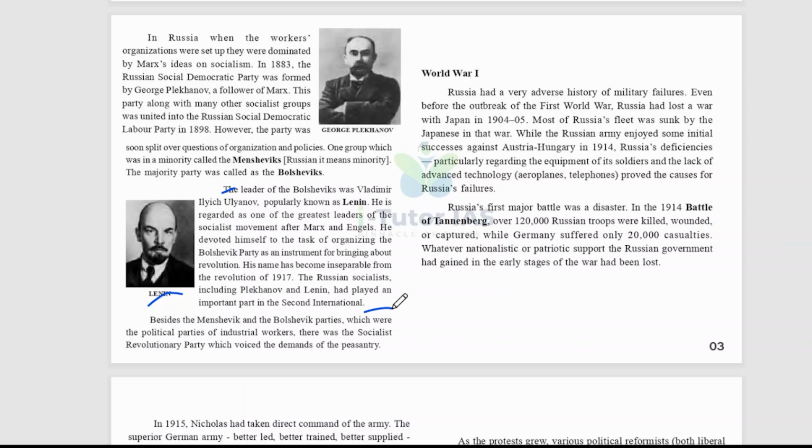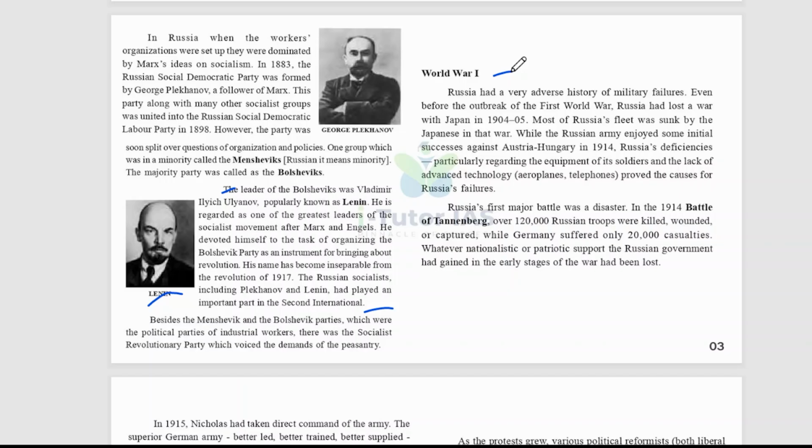Besides the Menshevik and Bolshevik parties, which were the political parties of the industrial workers, there was the Socialist Revolutionary Party, which voiced the demands of the peasantry. In World War One, Russia had a very adverse history of military failures. Even before the outbreak of the First World War, Russia had lost a war with Japan in 1904-05, and most of Russia's fleet was sunk by the Japanese in that war.